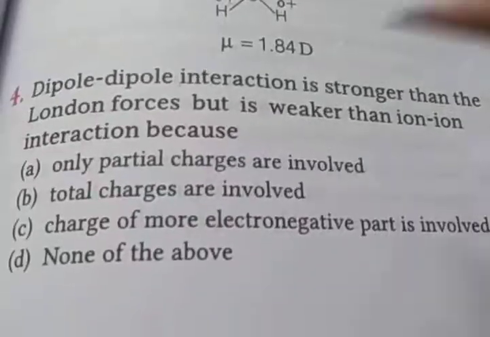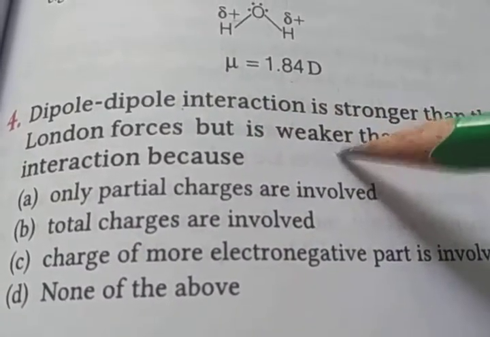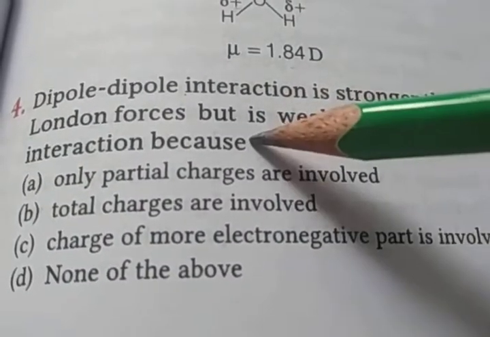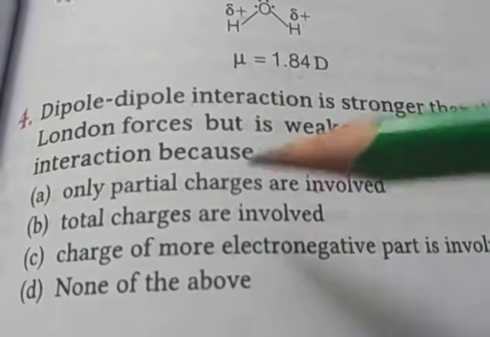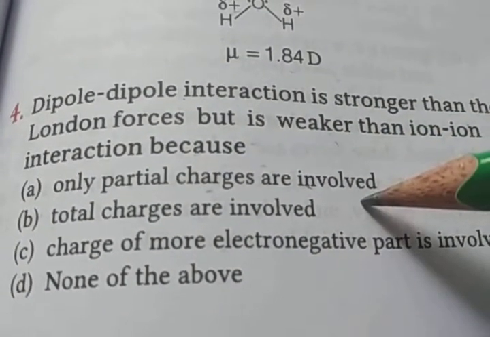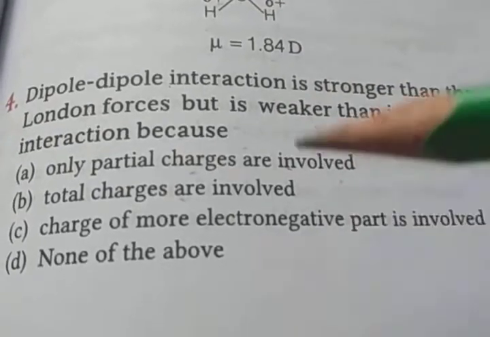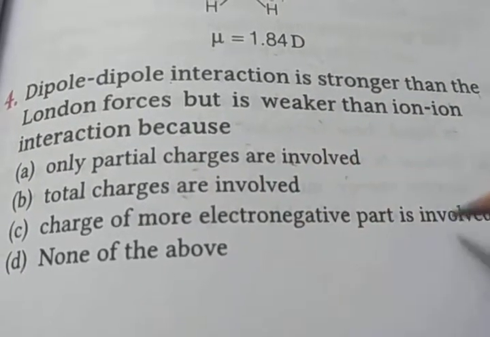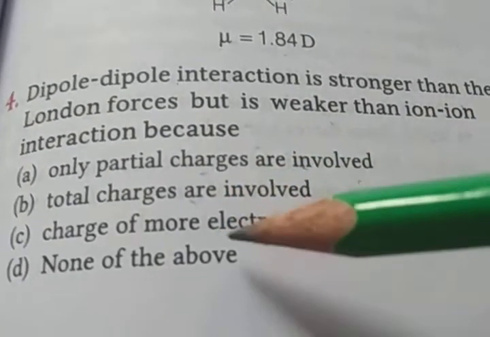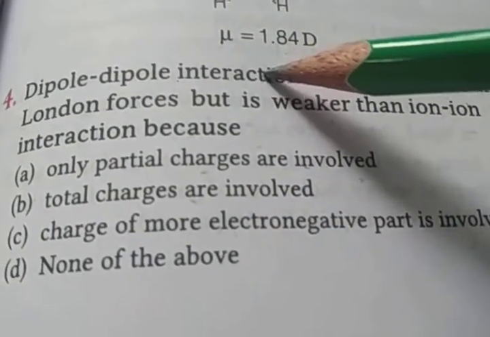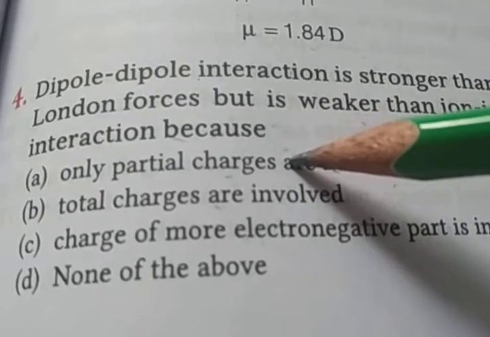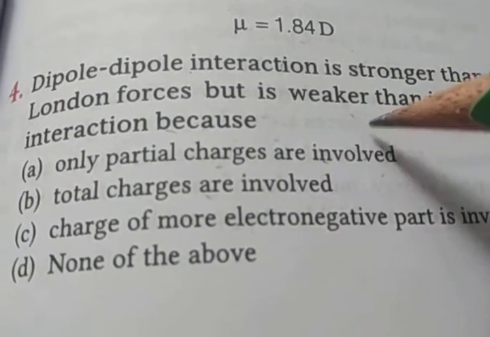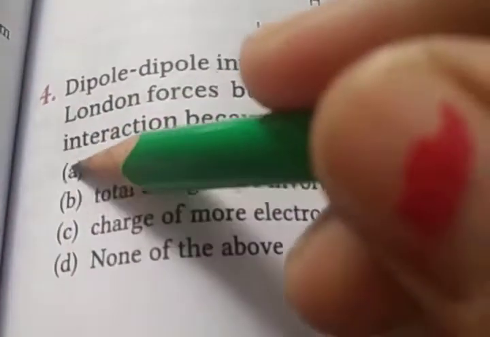Next question: dipole-dipole interaction is stronger than London forces but weaker than ion-ion interaction because only partial charges are involved, total charges are involved, charge of the more electronic part, or none of the above. Dipole-dipole interaction involves only partial charges, like in the example HCl. So option A.